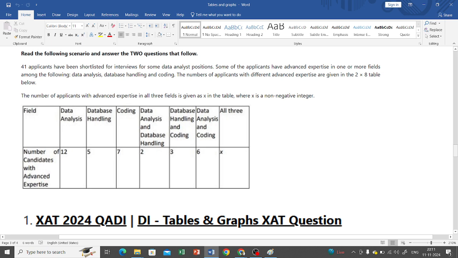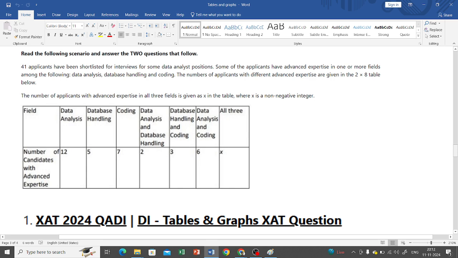It is easier than CAT-DI. The number of applicants with advanced expertise in all three fields is given as X in the table, where X is a non-negative integer. So you see, very simple. So what is the number of candidates with advanced expertise? Data analysis 12. So that means what? There are 12 people who have expertise in data analysis. Database handling, there are 5 people who have expertise in database handling. Coding 7, that means there are 7 people who have expertise in coding.